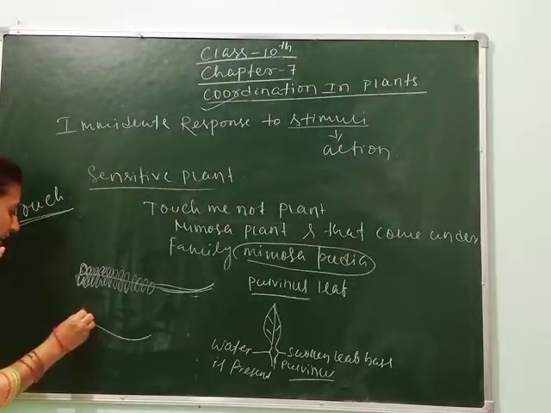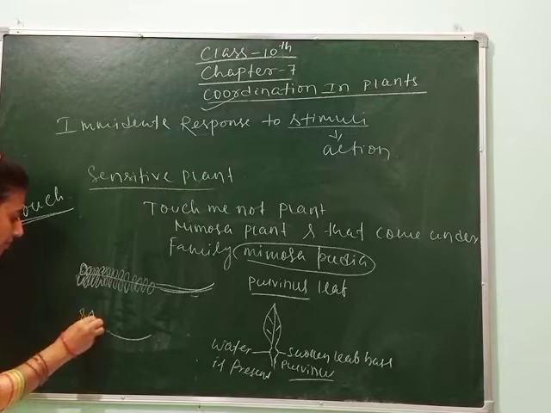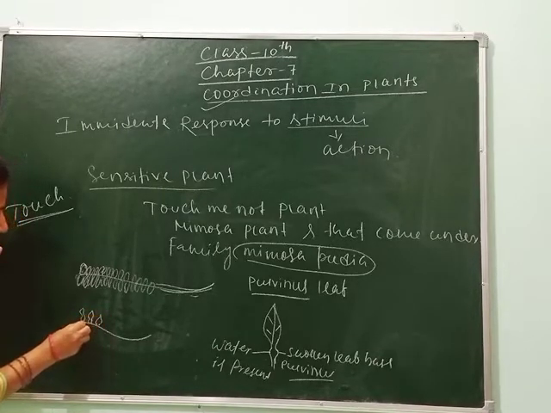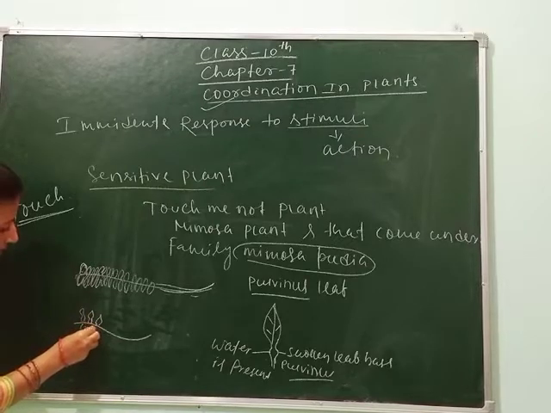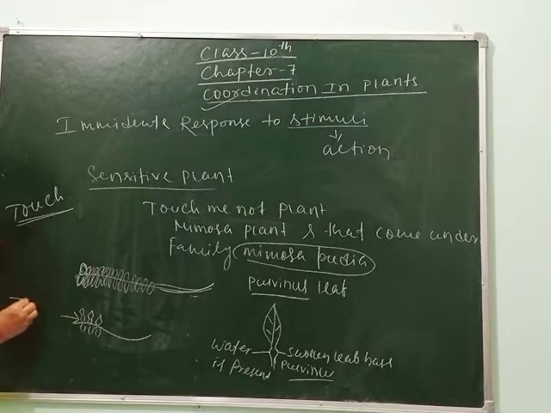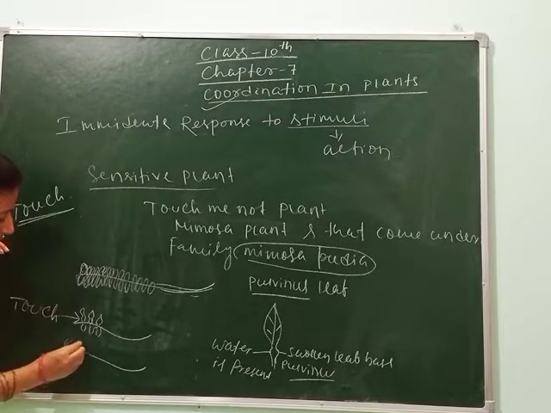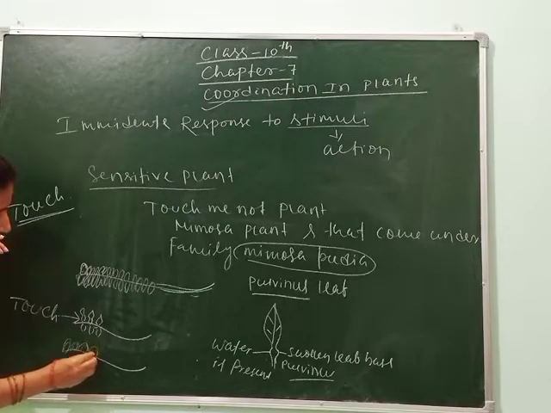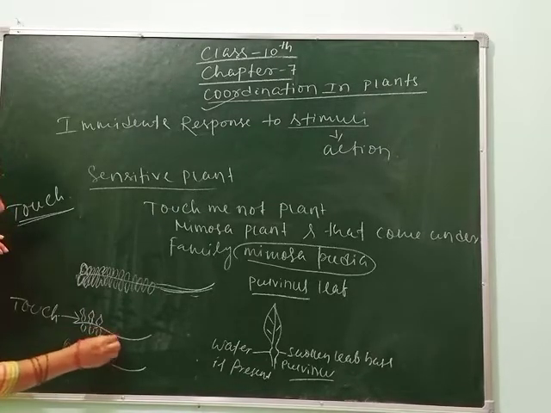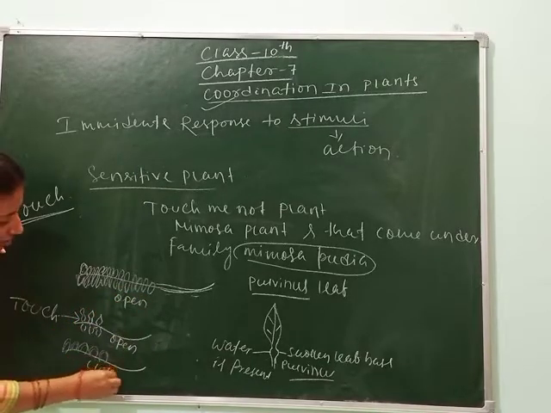If you see the clear diagram, it looks like this, with a swollen base. So when touch is applied, then it gets closed. This is open, this is also open, and this is closed.